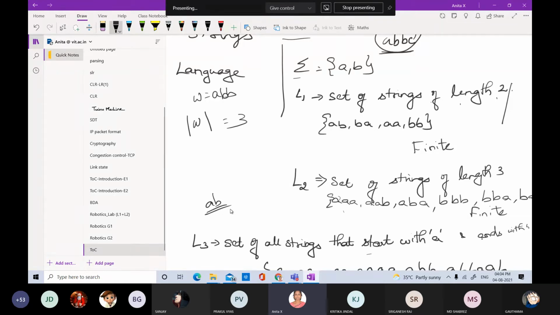Right. So here we'll be talking of the term empty string. So what do you mean by empty string? That is, null string is also possible, which is going to be empty, which is represented by epsilon. Okay, so null string, empty string.